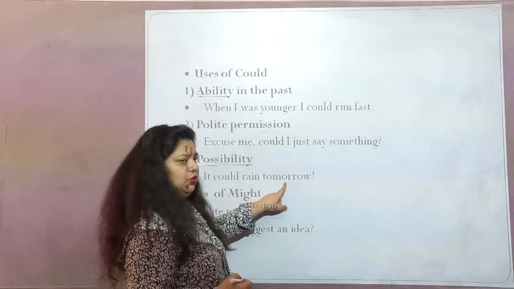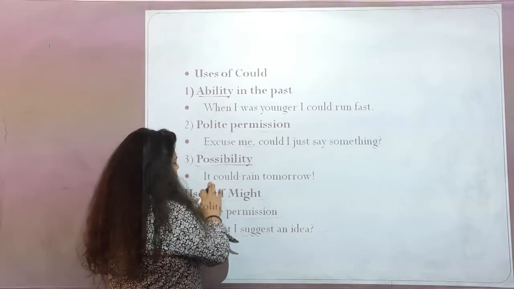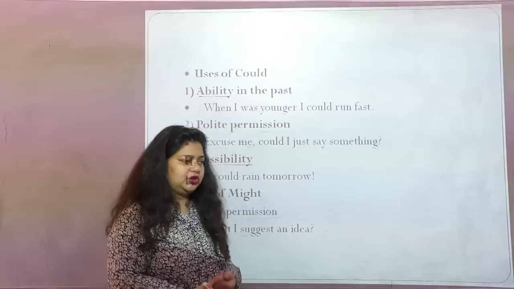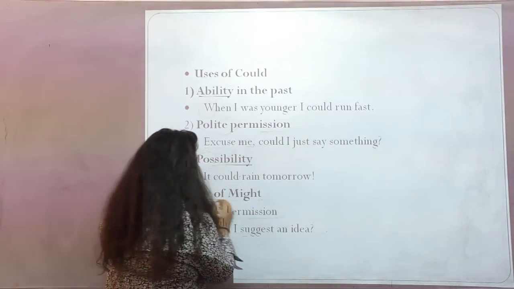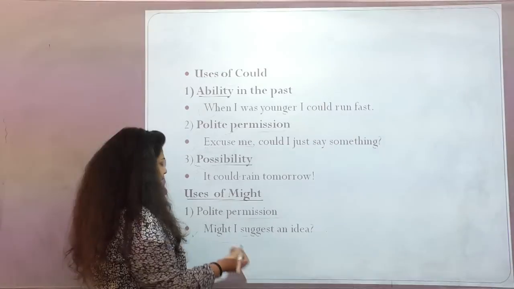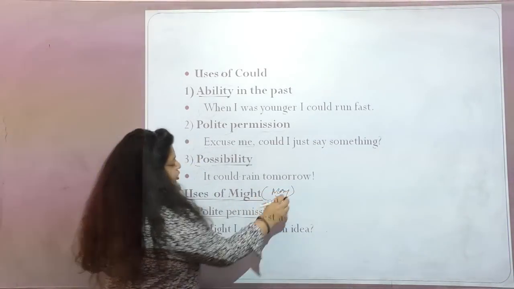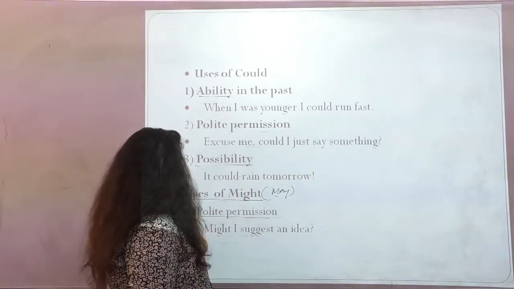It could rain tomorrow, right? So here is another example of possibility that we are talking about, maybe any possibility that will happen in the future. It could rain tomorrow. Now next let's see might. Might is again the polite permission. Now might is nothing, just the past tense of may. The past tense of may is might.